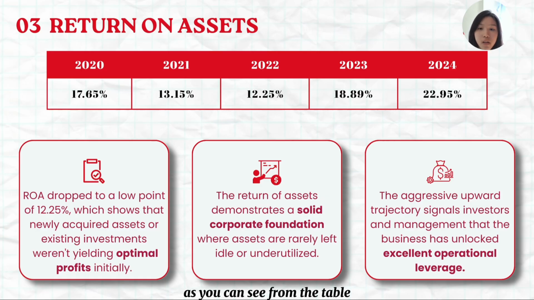As you can see from the table, our ROA dropped to a low point of 12.25%, which shows that our newly acquired assets or all of the existing investments weren't yielding optimal profits at first. And so to continue, the ROA demonstrates a solid corporate foundation of Housing Berhad where all of the assets are rarely left idle or unutilized. So the aggressive upward trend signals to our investors and also management that our business has unlocked excellent operational leverage. So we encourage all of the investors to invest in our company, Housing Berhad.